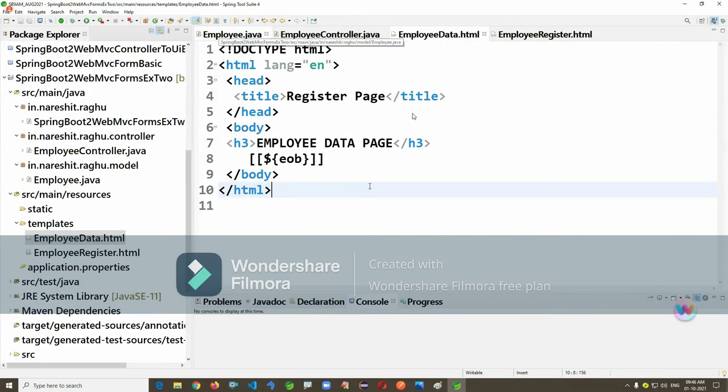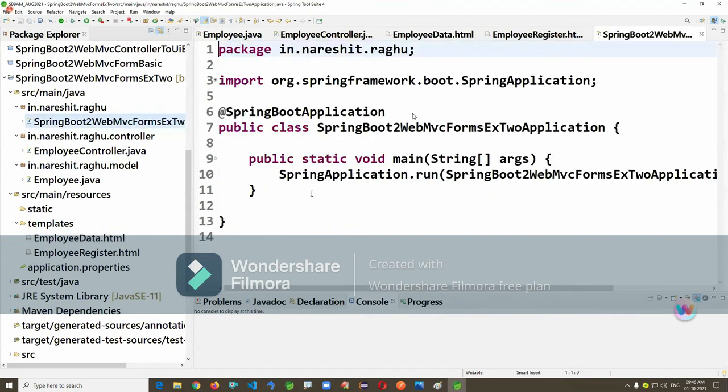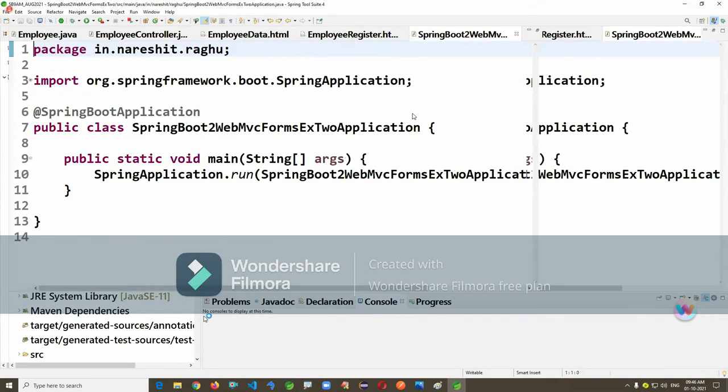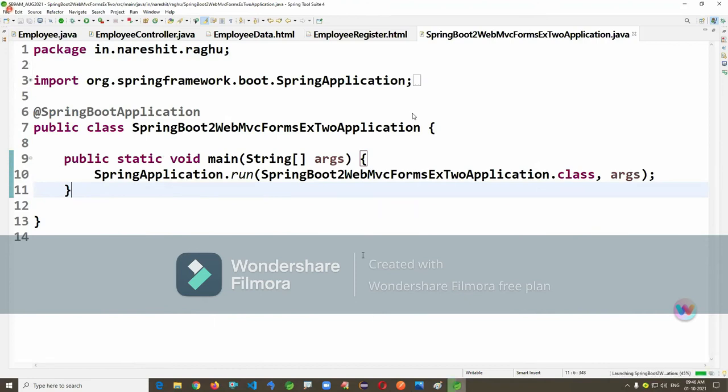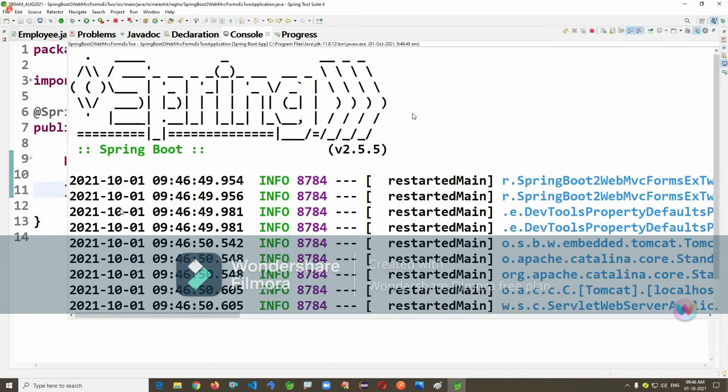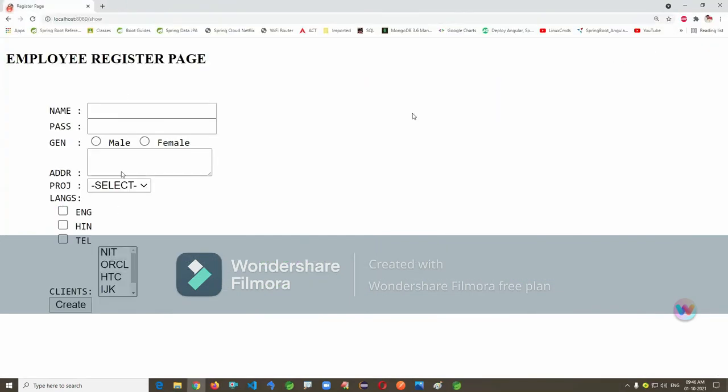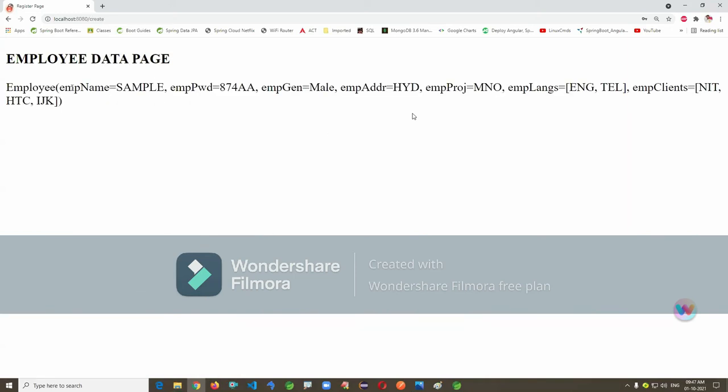Control F11, it's 8080. All of it is there. Name, sample, gender, project, languages. Control plus mouse click and create. See the data.